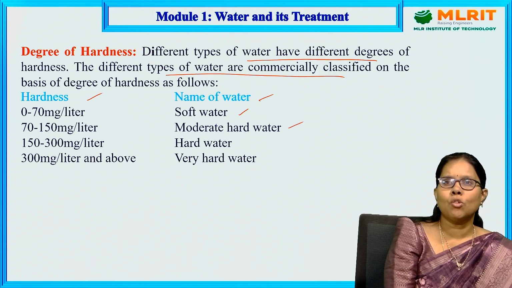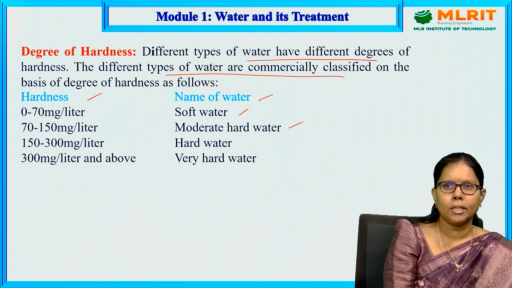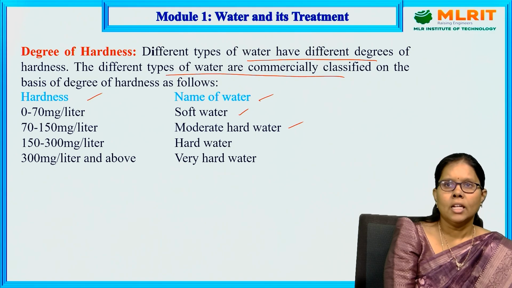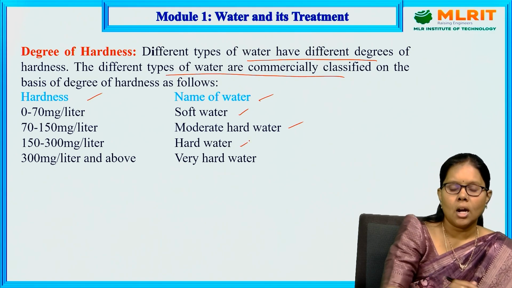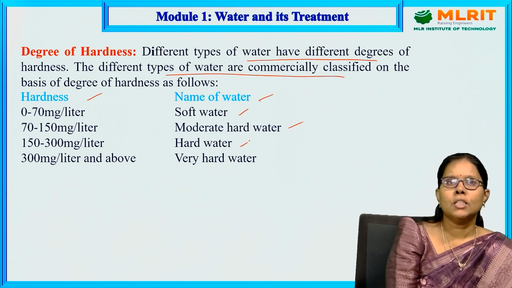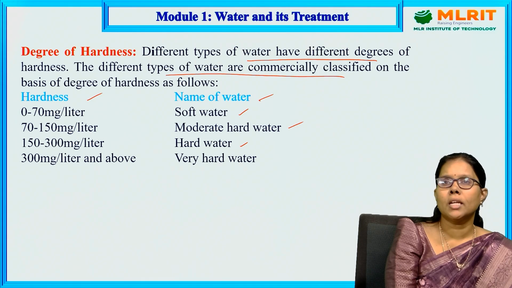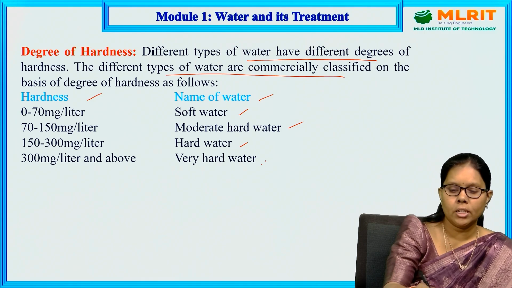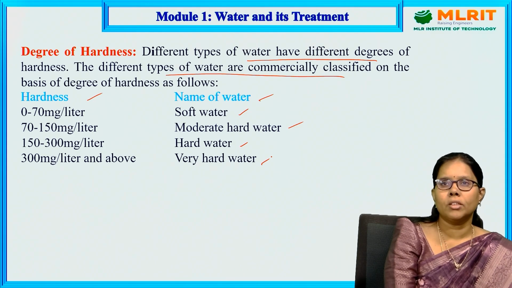If 1 liter of water contains 150 to 300 milligrams of hardness causing salts, such as calcium bicarbonate, calcium chloride, magnesium sulfate, that water comes under hard water. Water having 300 milligrams of hardness causing salts per liter and above comes under very hard water, which is not suitable for drinking.